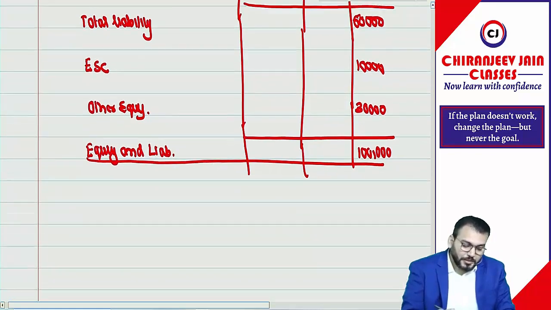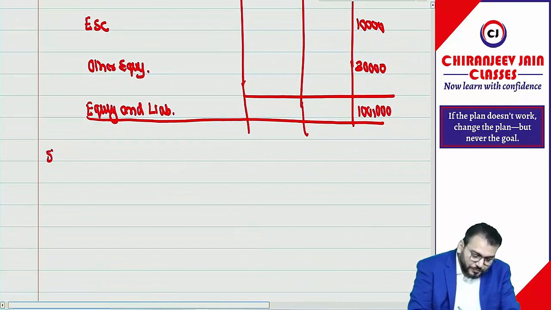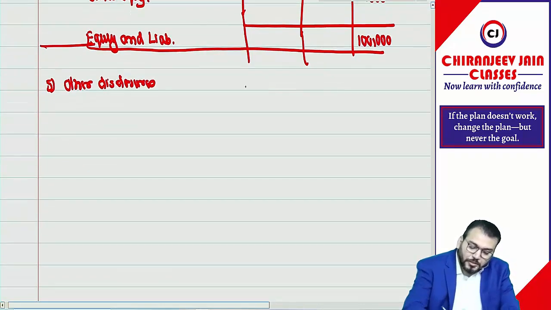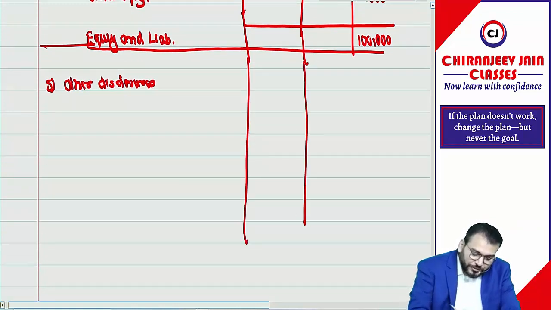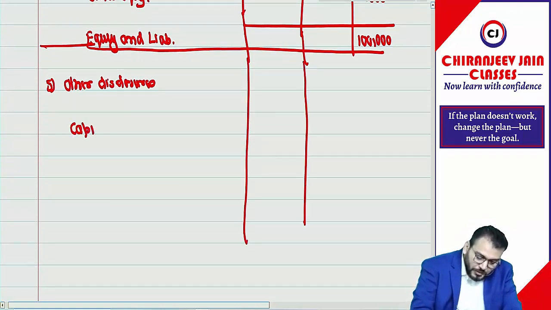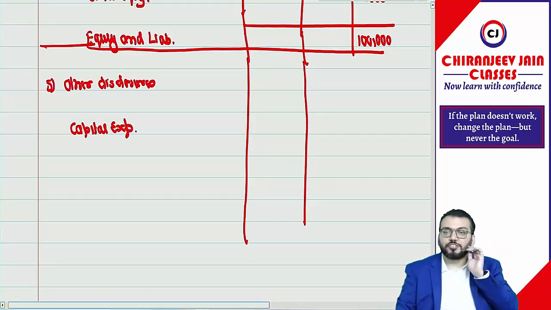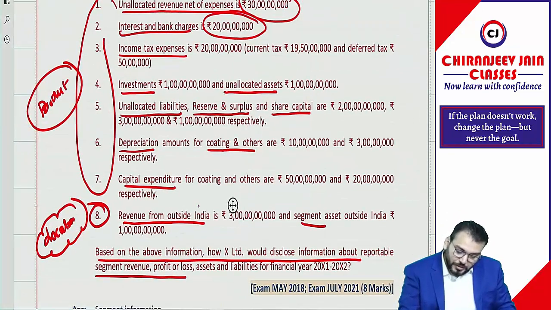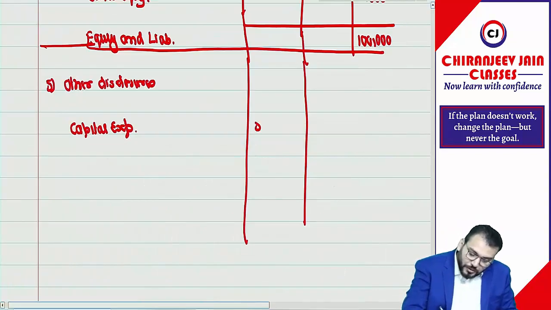Correct. Then point number 5, we write on what? Other disclosures. So can you say they have given capital expenditure? Capital expenditure, how much? It is 5,000 and 2,000.